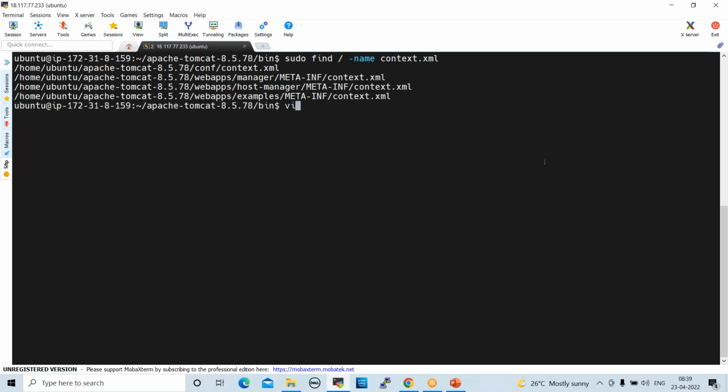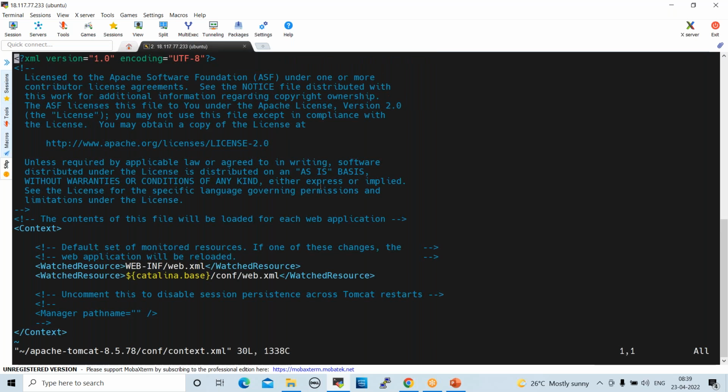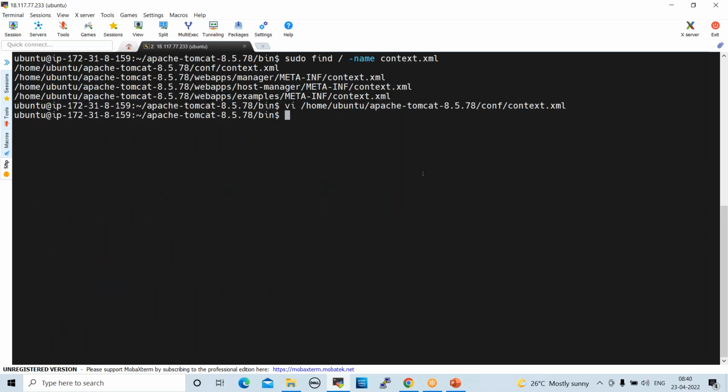Okay. So vi, first path. Just copy and paste here. Highlight this, paste here. Yeah. In this file, there is no Valve class name. The Valve class name line is not there, right? Now quit from here. And second path, we can check the second path with vi.